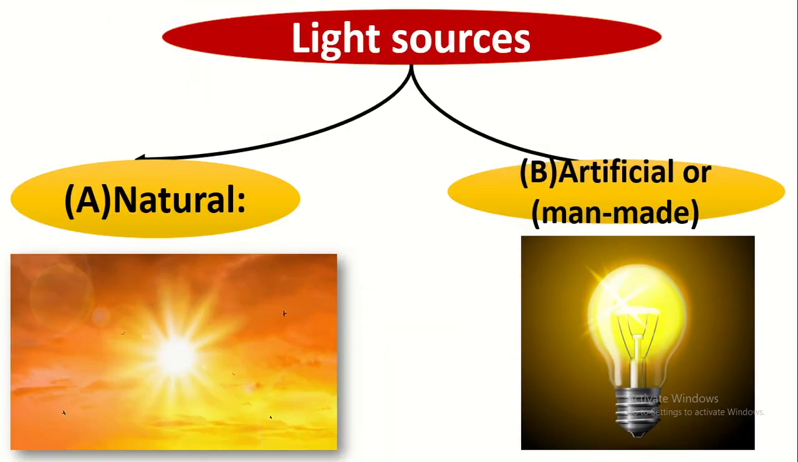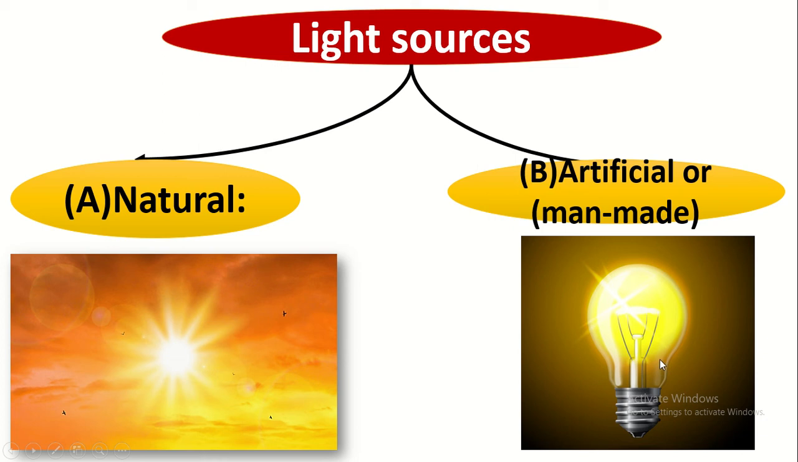Excellent. Okay, how can we get this light? We have sources to get the light. We have two types of sources, natural sources and artificial sources. What are the natural sources? Natural sources are coming from nature, and that means that we cannot make them, like the sun. Can you make a sun? No, because it is a natural source.